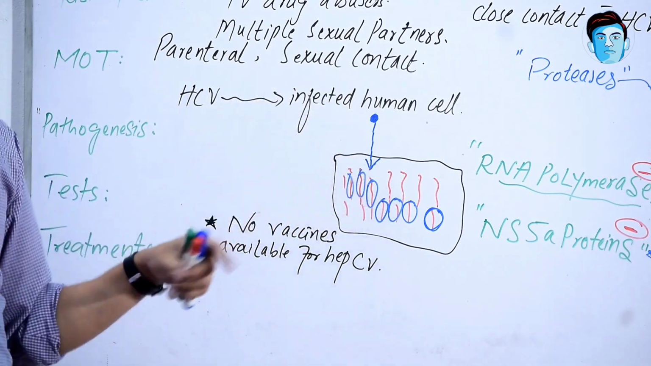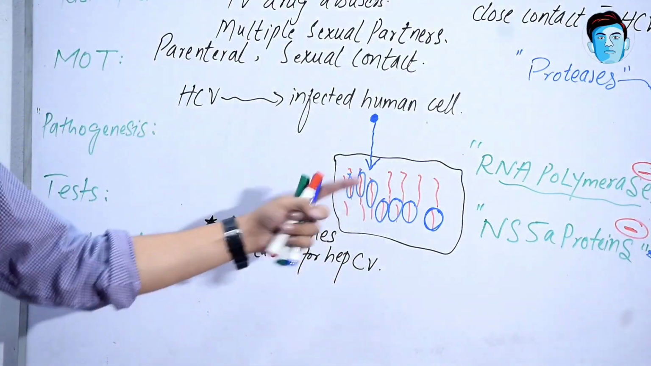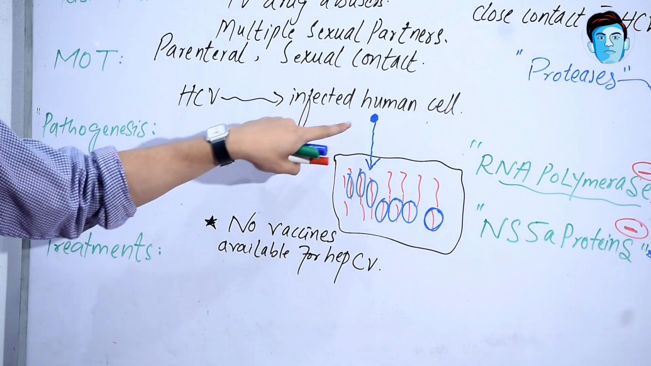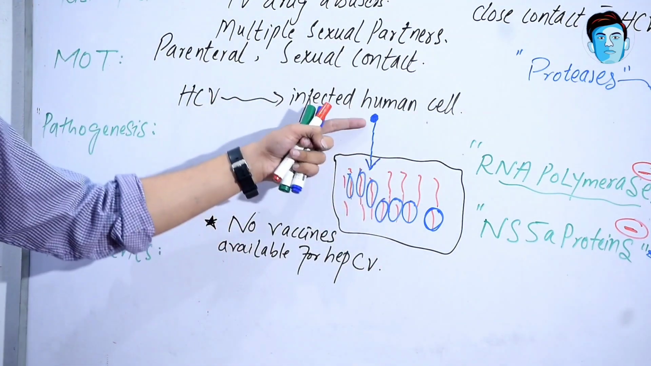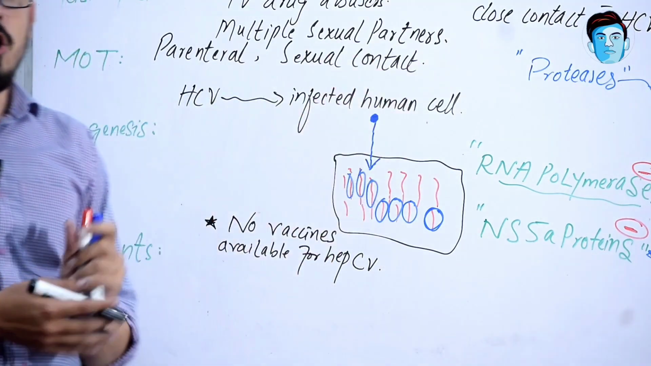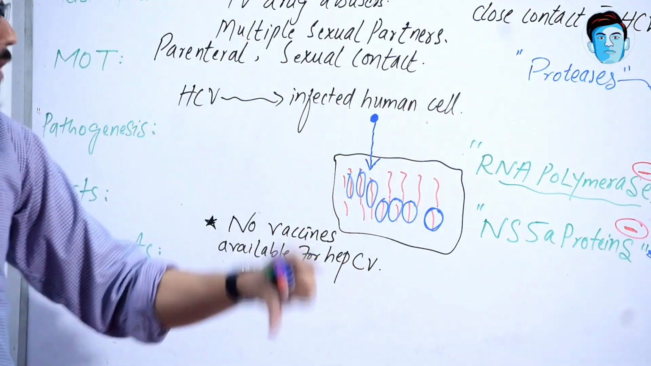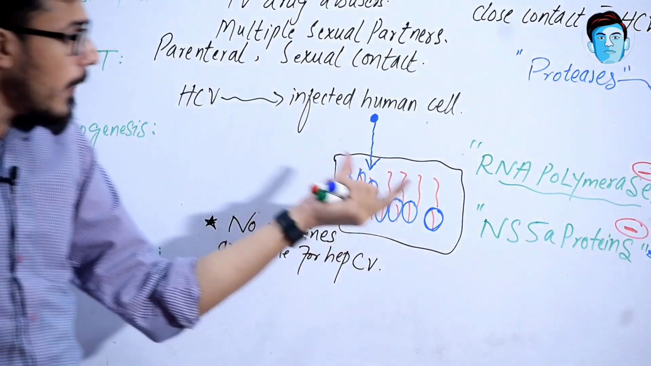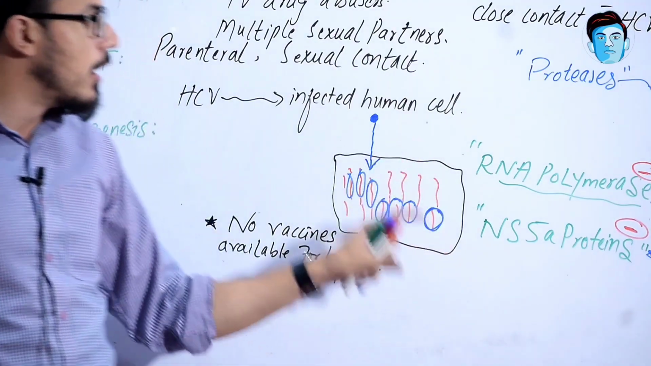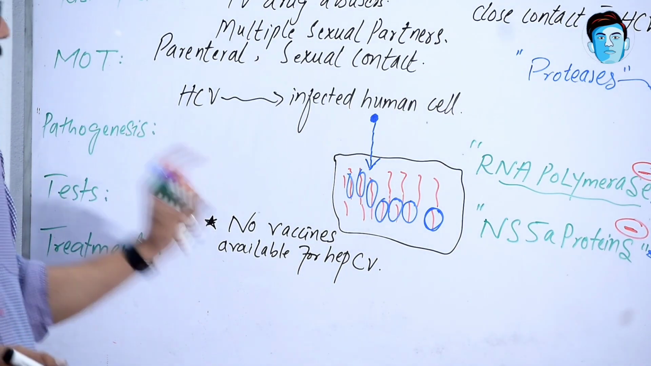Our body makes certain antibodies against that specific strain of hepatitis C virus. But when the virus enters the human cell, it changes that specific strain into another strain. As antibodies are formed against the previous one, they cannot recognize the new strain. That's the reason a vaccine is unavailable for hepatitis C virus. So this is very important.